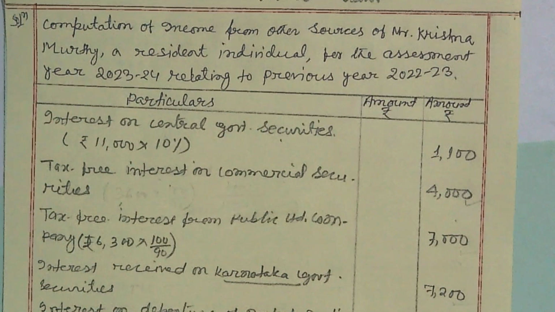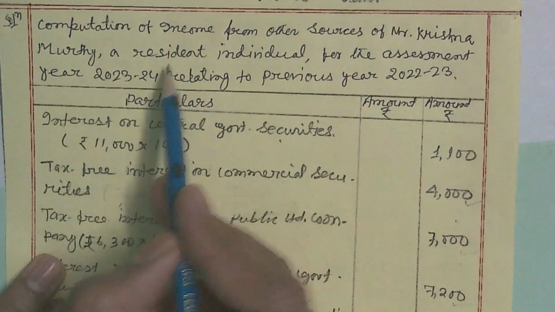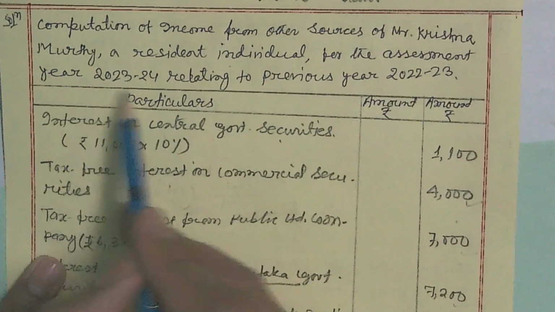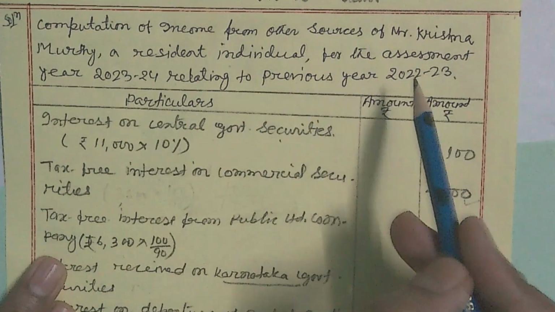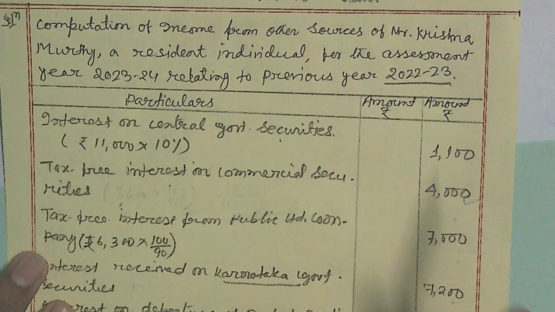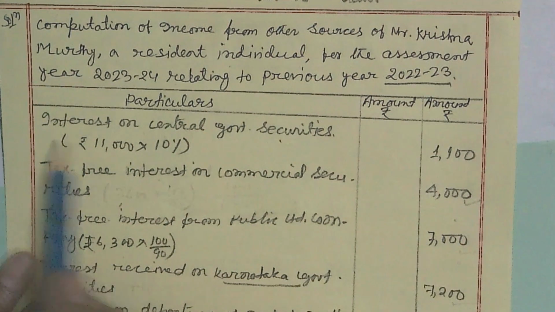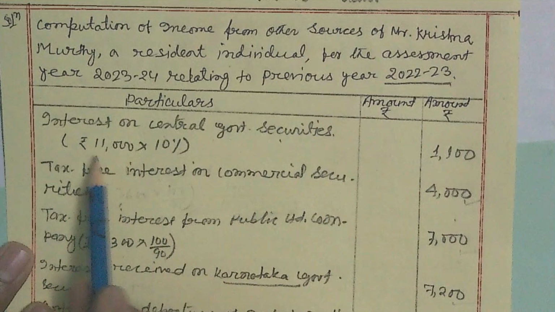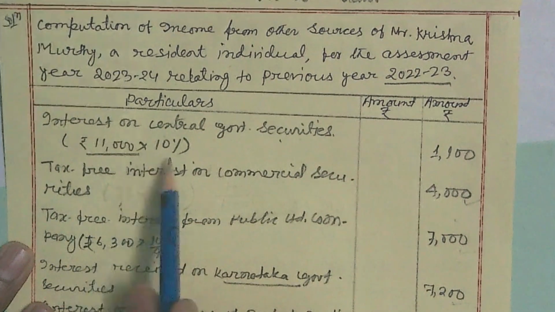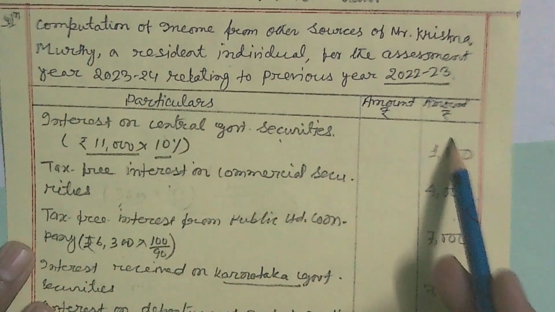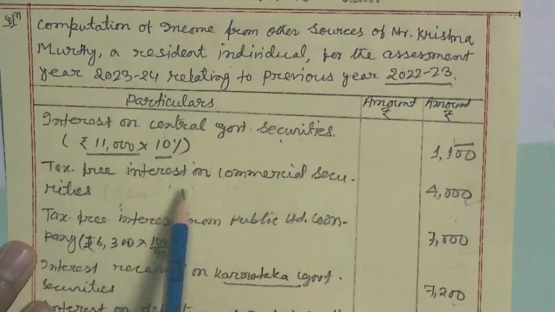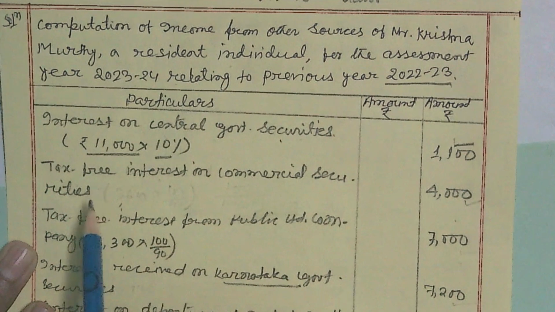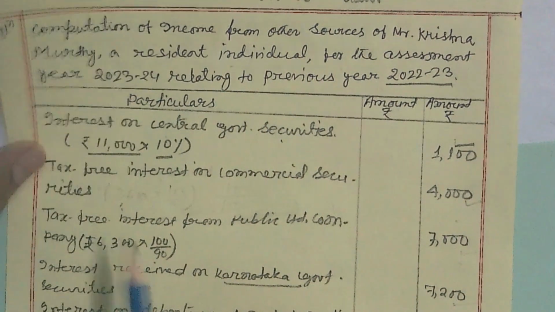Computation of income from other sources of Mr. Krishnamurthy, a resident individual, for the assessment year 2023-24 relating to previous year 2022-23. Well, so here the first point is interest on central government securities. Here 11,000 investment amount, 10% rate of interest, so it is 1,100. And tax-free interest on commercial securities, it is given in the questions.